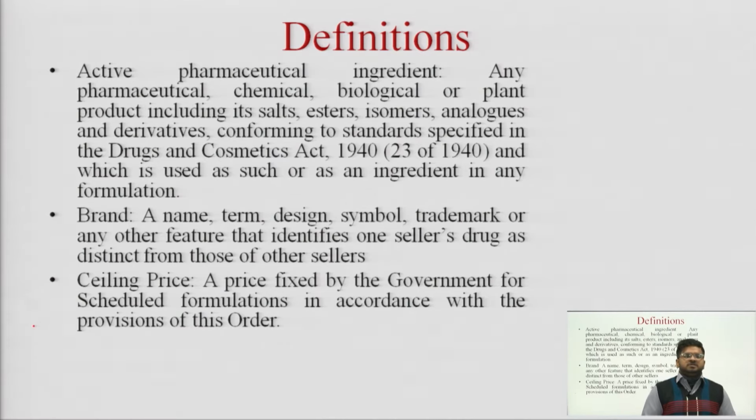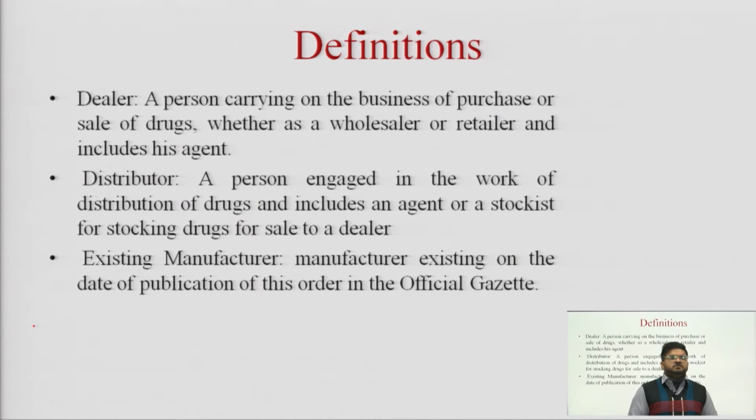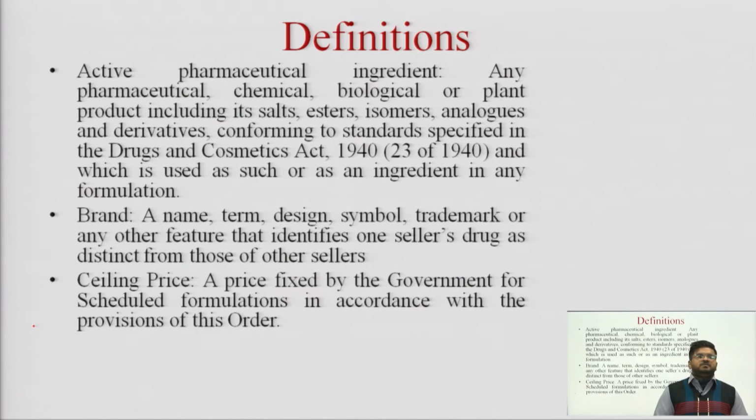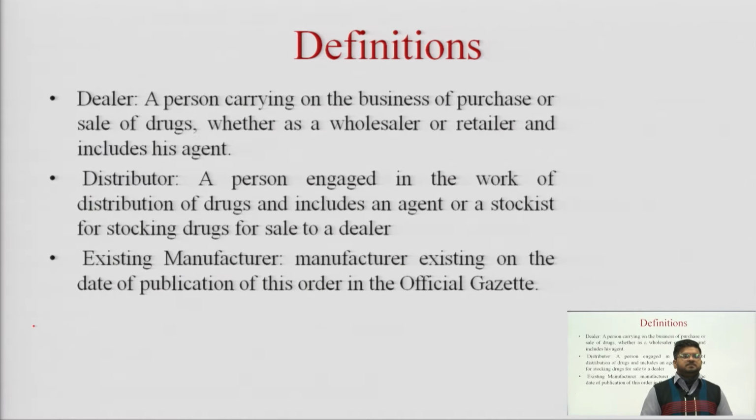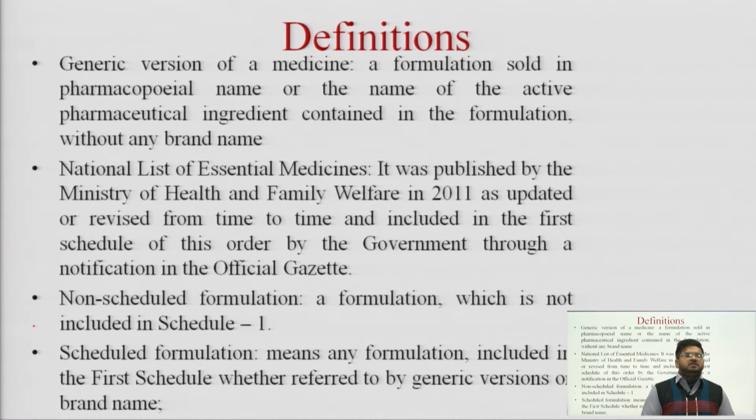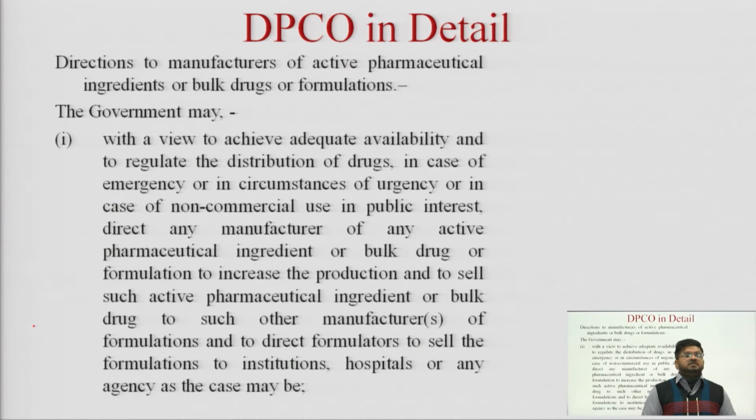Then there are some definitions which you need to understand according to the Act. According to the Drug Price Control Order, there are some definitions which we will see here, like active pharmaceutical ingredient, brand, ceiling price, dealer, distributor, existing manufacturer, then generic version of medicine, as well as national list of essential medicines, non-scheduled formulation, scheduled formulation.